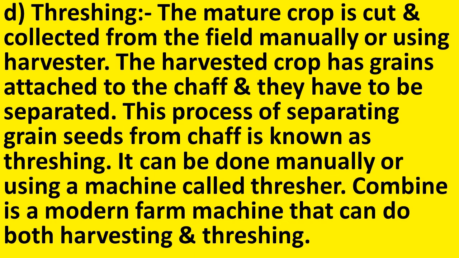It can be done manually or using a machine called a thresher. Combine is a modern farm machine that can do both harvesting and threshing. So, the combine is the most modern farm machine which can do both harvesting and threshing together.